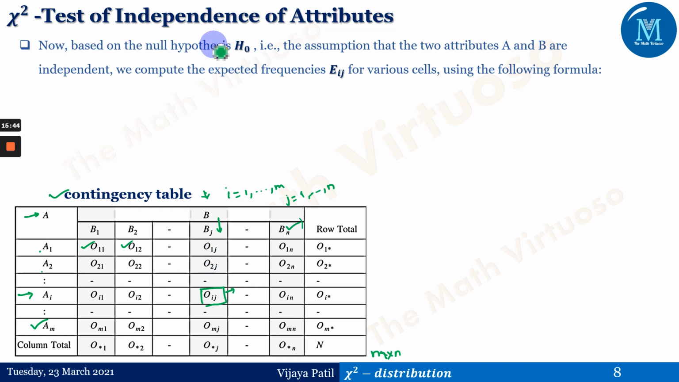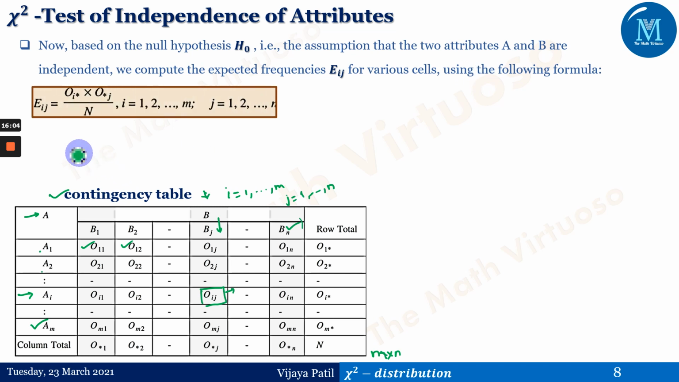Now based on the null hypothesis H0, that is the assumption that the two attributes A and B are independent, we compute the expected frequencies eij. This is what is given in the example, or you can say the observed frequencies in an experiment. So we have to compute eij for various cells using the formula eij equals oi* times o*j divided by capital N, where i moves from 1 to m and j moves from 1 to n.